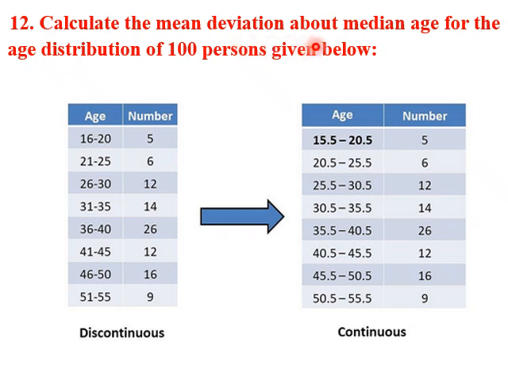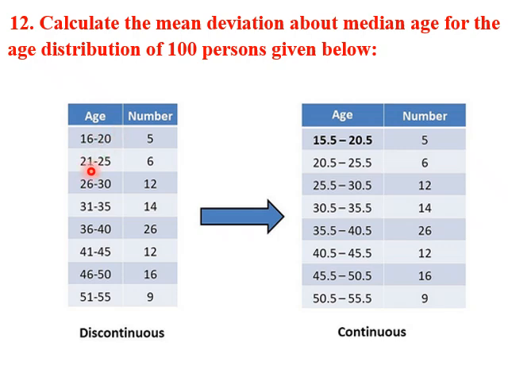Calculate the mean deviation about the median for the age distribution of 100 persons given below. It is given like this. Again we see the class intervals are given, but they are not continuous. Why is it not continuous? The upper class limit is given as 20 here, while in the next class interval it is given as 21. So there is a gap of 1 between them.